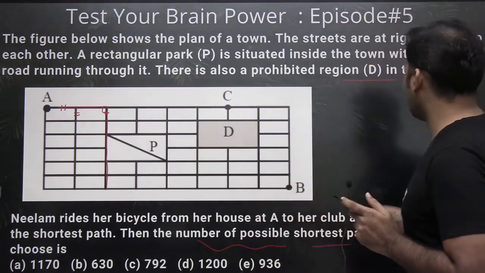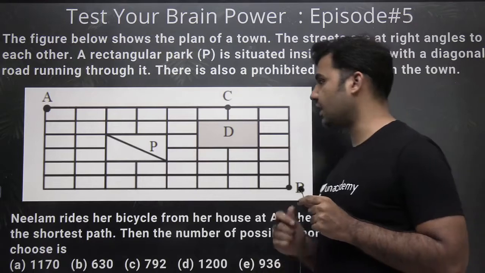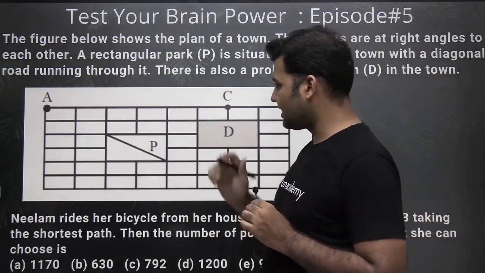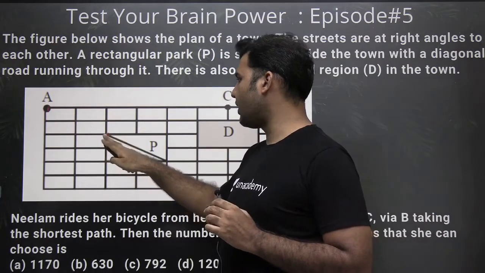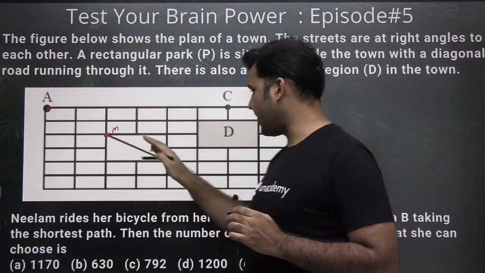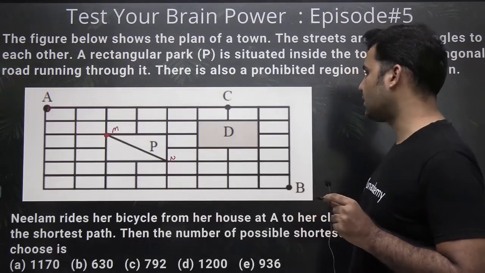Now this concept involves your skills of permutation. How? Let's see that. Because Neelam को shortest possible path के through जाना है, this is confirmed that Neelam will first be coming from A to this point, let's say this point is M, then to let's say this point N via diagonal, N से B आना पड़ेगा, and then B से C shortest possible path के through जाना पड़ेगा.